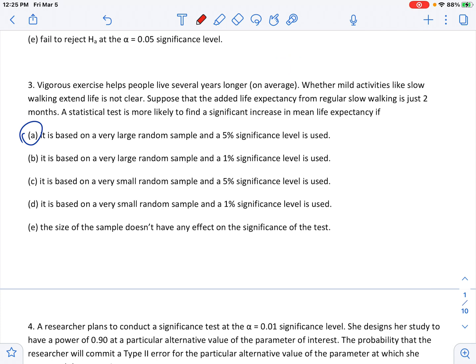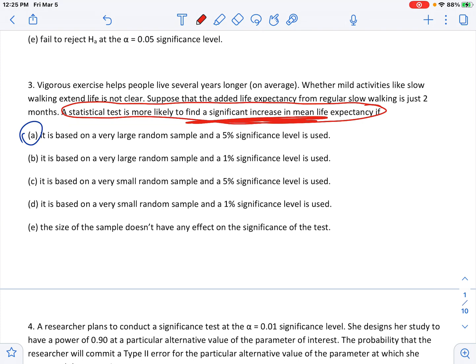This next one, vigorous exercise. Suppose that the added life expectancy from regular slow walking is just 2 months. A statistical test is more likely to find a significant increase in mean life expectancy if... In other words, this is basically saying a statistical test will improve the power of its test, which means finding the alternative. This was the alternative. If you read it, the alternative is there's an increase, right?